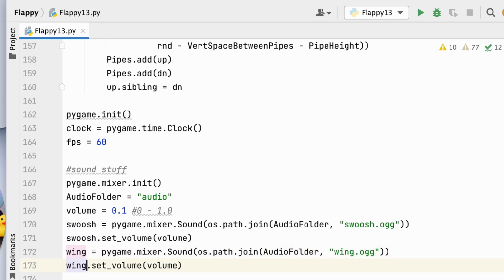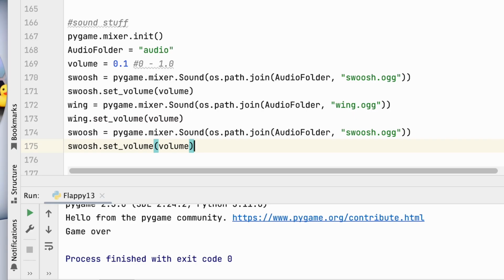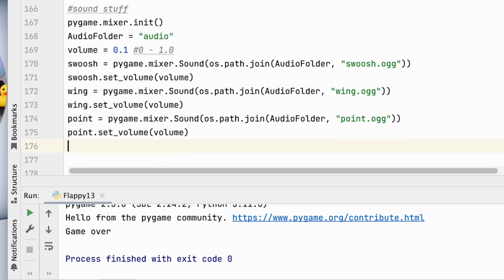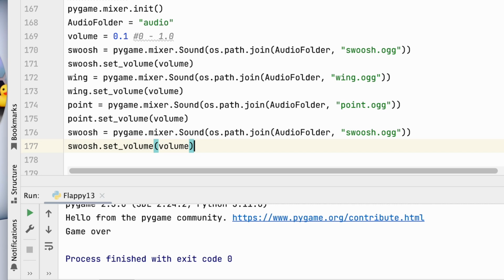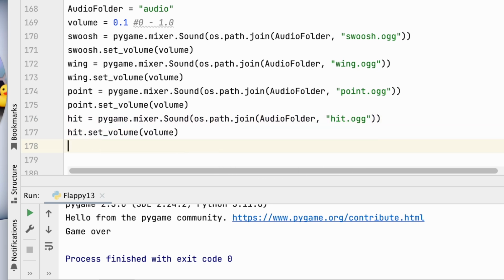Wing, and wing. It looks like each place is 3 different places to change it. We need point. And we need hit. And we need die.